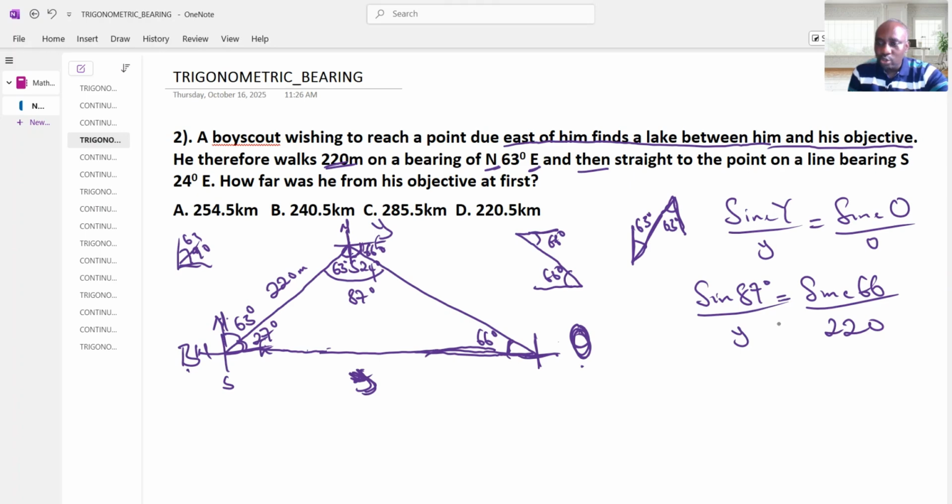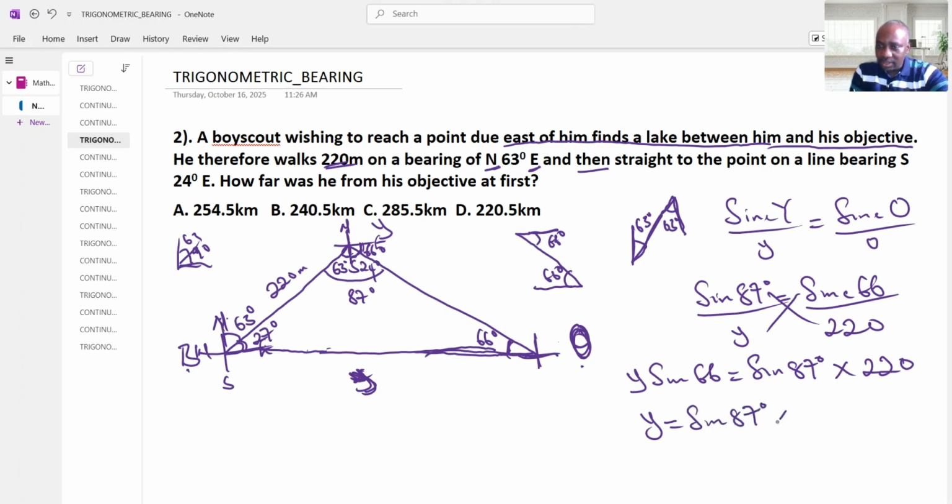The next thing we are going to do is cross multiply. Y times sine 66 equals sine 87 degrees multiplied by 220. Now we divide both sides by the coefficient of y. So y equals sine 87 degrees multiplied by 220 divided by sine 66 degrees.